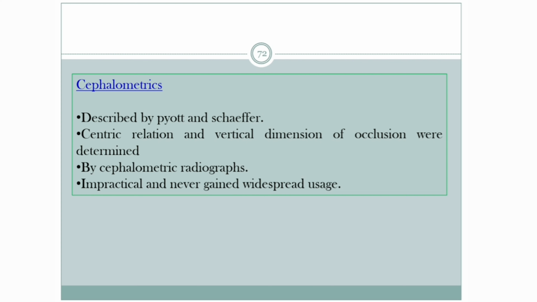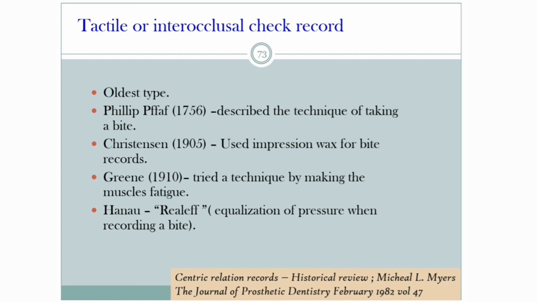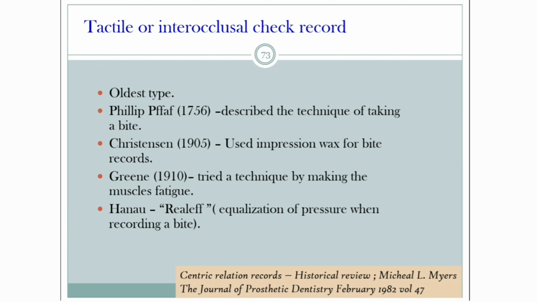Next is cephalometrics. It is described by Pyott and Schaeffer. Centric relation and vertical dimension of occlusion were determined by means of cephalometric radiographs. It's impractical and never gained widespread usage. Next is the tactile or interocclusal check record. The tactile method is the oldest type.